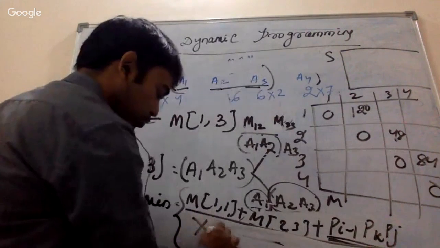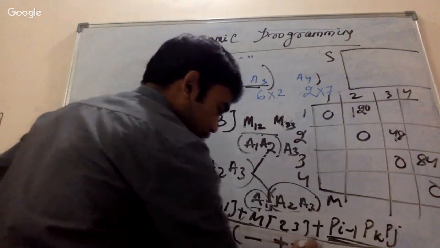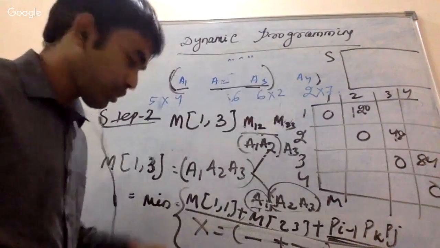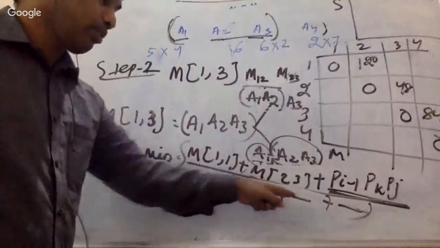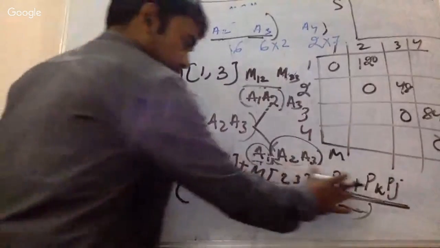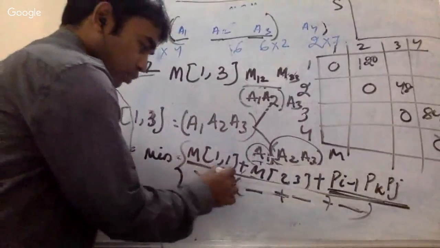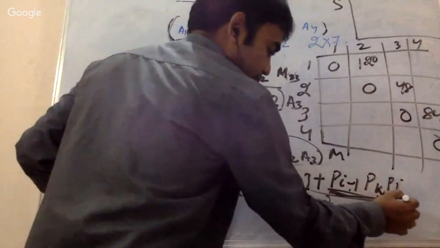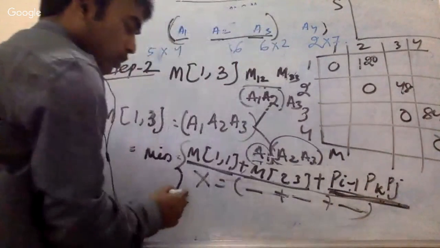Okay, x equals this plus this plus this. There will be a summation of three terms, right? So x equals the summation of three terms. Just tell me the value of this particular term, which is M11 plus M23 plus P of i minus 1, P of k, P of j.